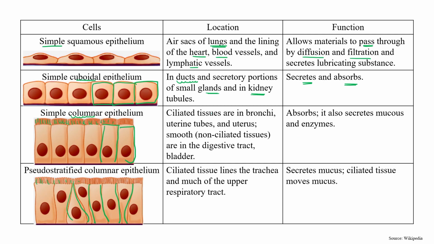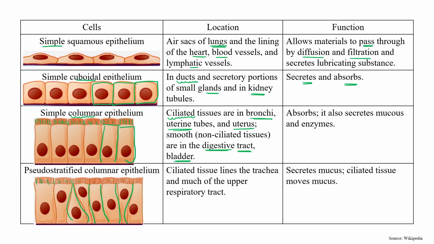If cilia are present on the outer surface of the columnar epithelium, then the cilia help in movement. Okay, so this ciliated tissue is present in the bronchi of the lungs, right? And uterine tube, uterus, and digestive tract. So these are the locations, bladder, these are the locations where movement of extracellular fluid or digestive fluid is necessary, for the movement of digested food, then cilia can help them.